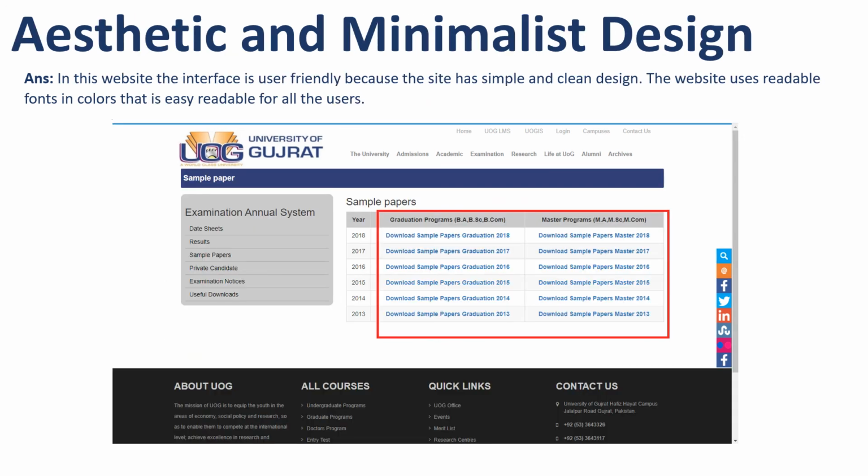Aesthetic and minimalist design. In this website, the interface is user-friendly because the site has a simple and clean design. The website uses readable fonts and colors that are easy to read for all users. We can see from this image as well that we can easily read all the links. So yes, the website has a minimalist design. The same footer and the same header are used on the whole website, which is good.